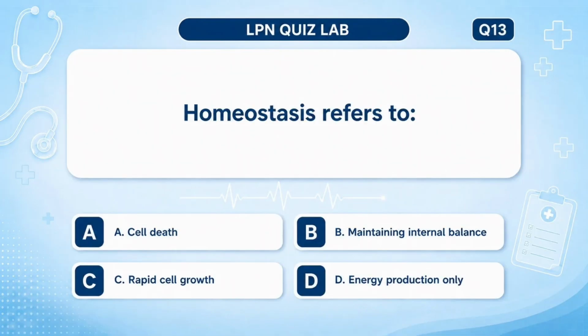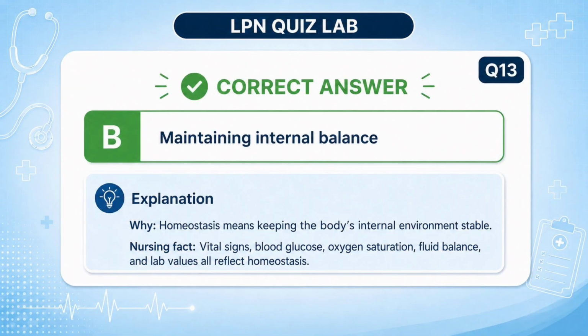Homeostasis refers to A. Cell death, B. Maintaining internal balance, C. Rapid cell growth, D. Energy production only. Answer: B. Maintaining internal balance. Why? Homeostasis means keeping the body's internal environment stable. Nursing fact: vital signs, blood glucose, oxygen saturation, fluid balance, and lab values all reflect homeostasis.